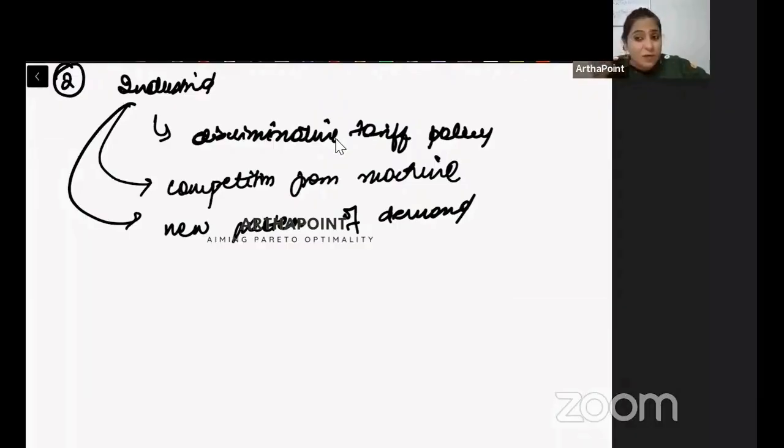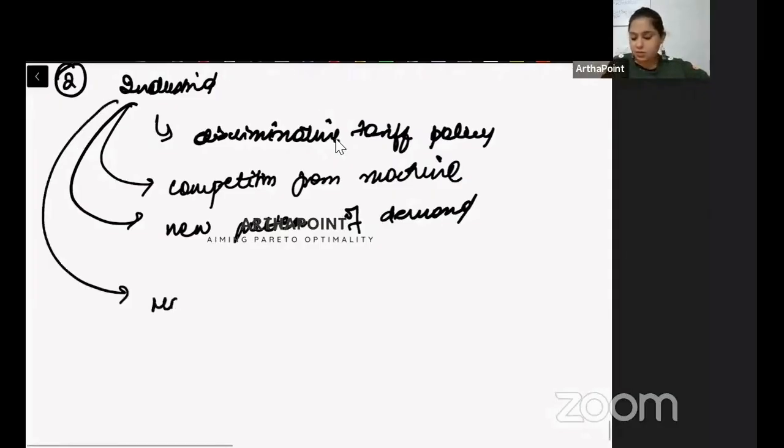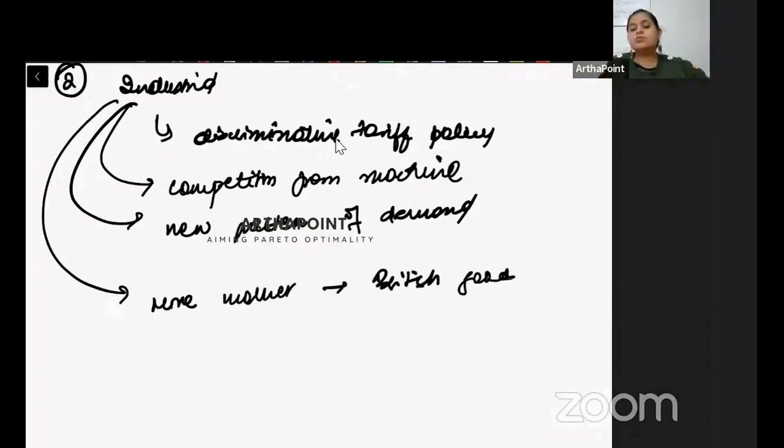So the pattern of demand also changed. Then we had more market, isi se related hai, for British goods. Since the pattern of demand changed, since multiple people asked about the way that Britishers were producing goods, that is why we saw that there was more market created for the British oriented goods.